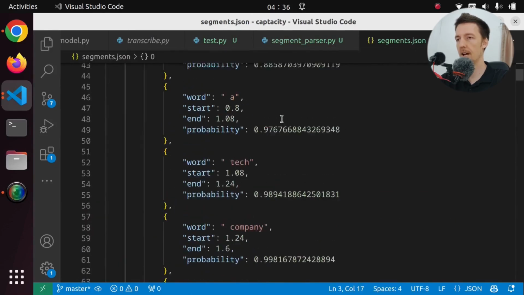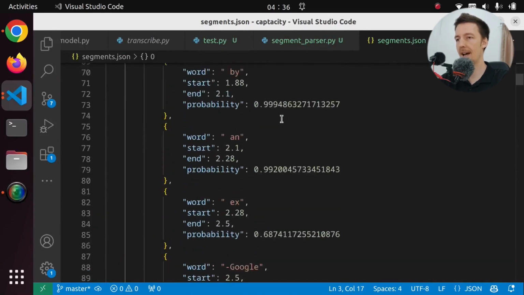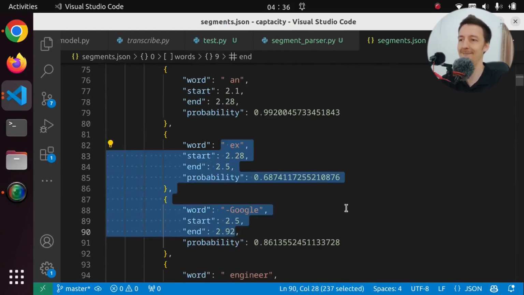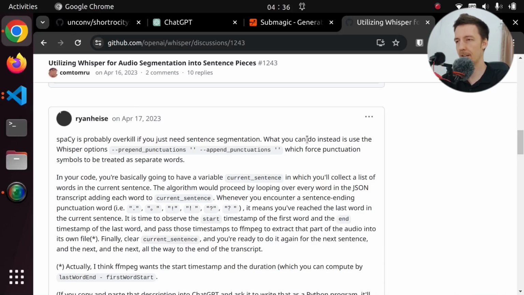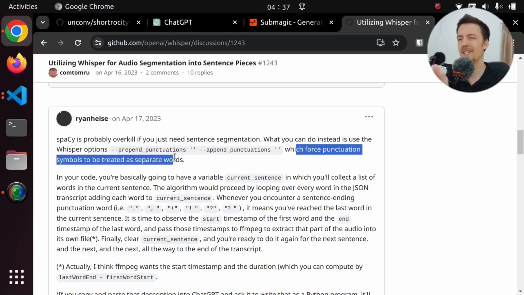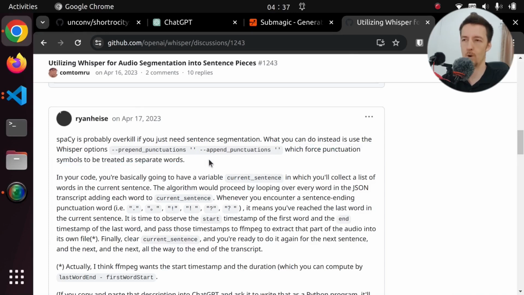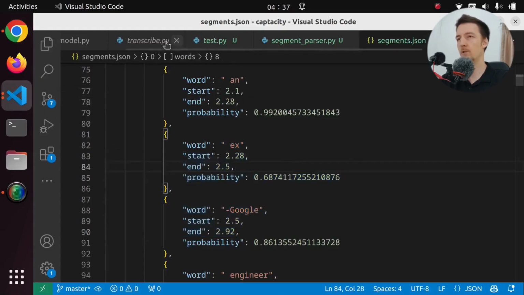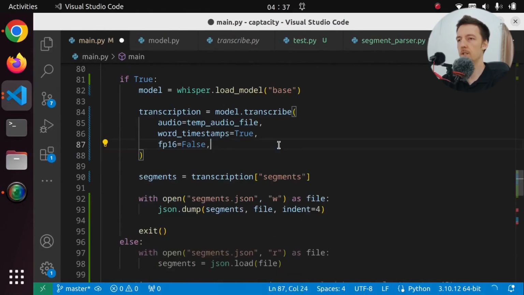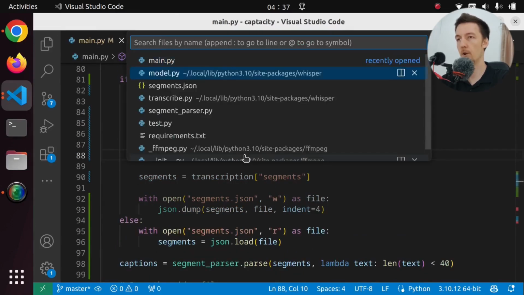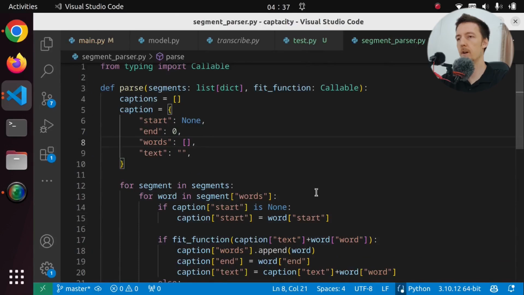So Grok, a tech company led by an ex-Google, what? Didn't do anything. Oh, wait a minute, did I understand it incorrectly now? This will force punctuation symbols to be treated as separate words. That's not really what I want. Okay, I'm going to do it manually. Let's just remove these things. And I am going to go to segment parser.